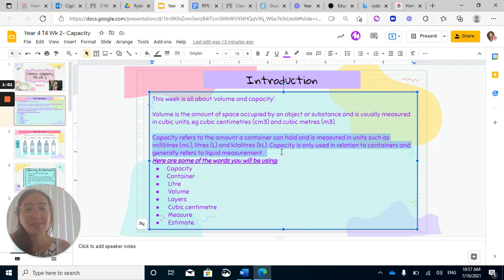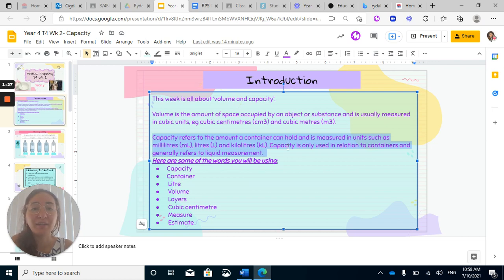Remember, maths topics are building blocks. You would have started from kindergarten and you would have built up on that knowledge every year. Your milliliters and liters are very common, and you see these at shopping centers. You'll buy drinks that are measured in milliliters and liters. You'll buy milk, and you'll buy other liquid objects.